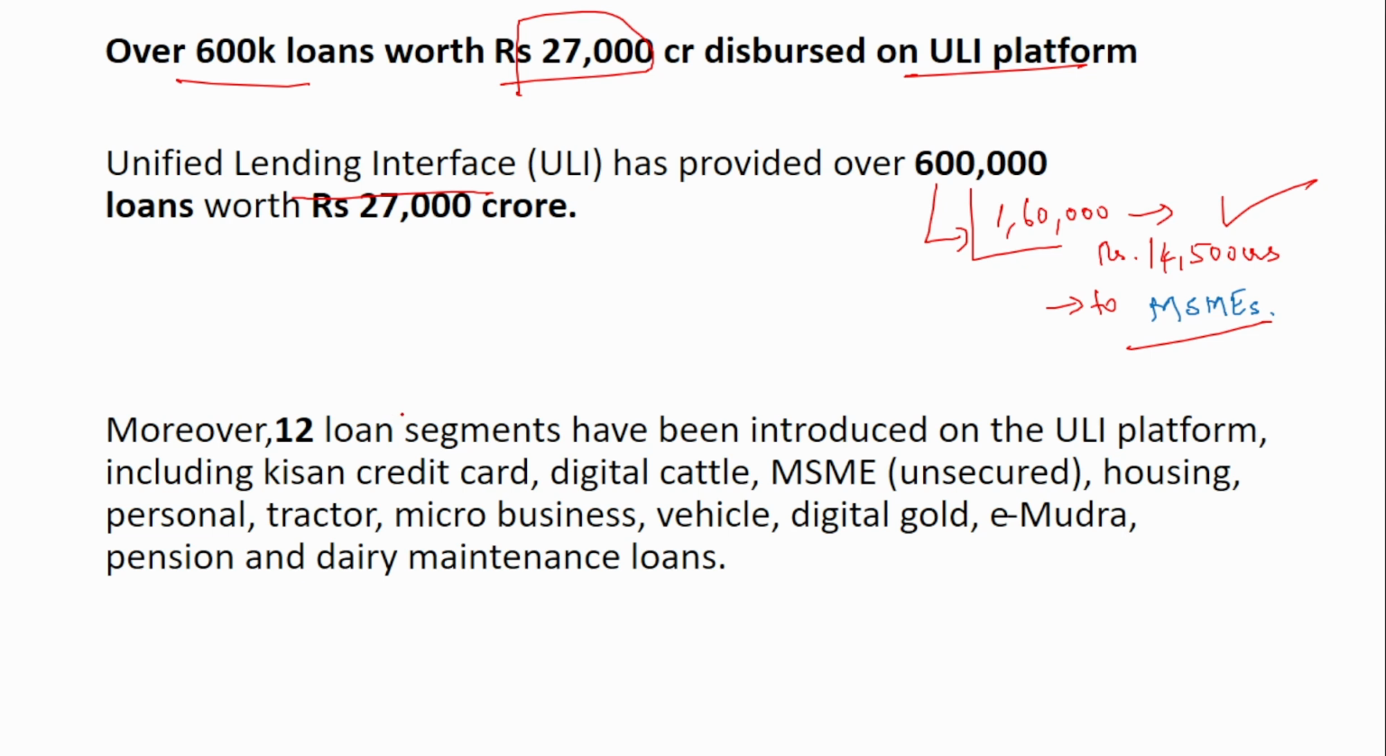Now a lot of segments are included in this Unified Lending Interface, like Kisan Credit Card, Digital Cattle, MSME, Housing, Personal, Tractor. So various 12 loan segments are now available on this platform.